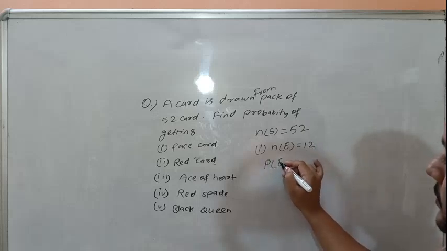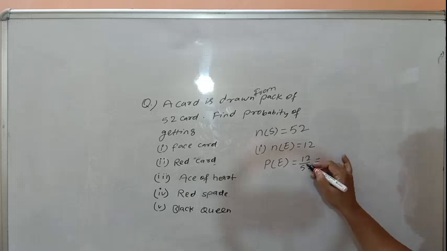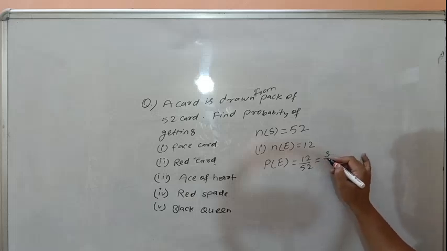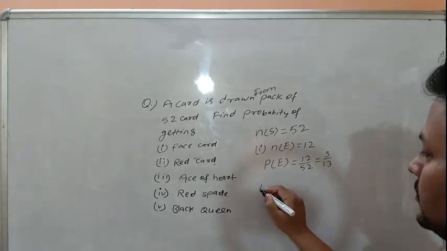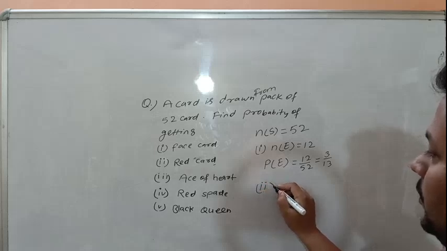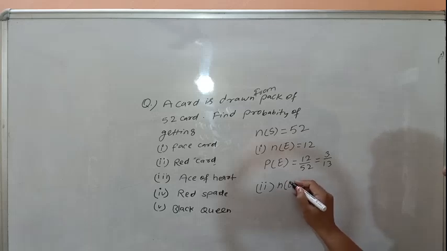Then probability is 12 over 52. It will be cancelled out by 4. 4 times 3 is 12 and 4 times 13 is 52. Red card. There are total 26 red cards.